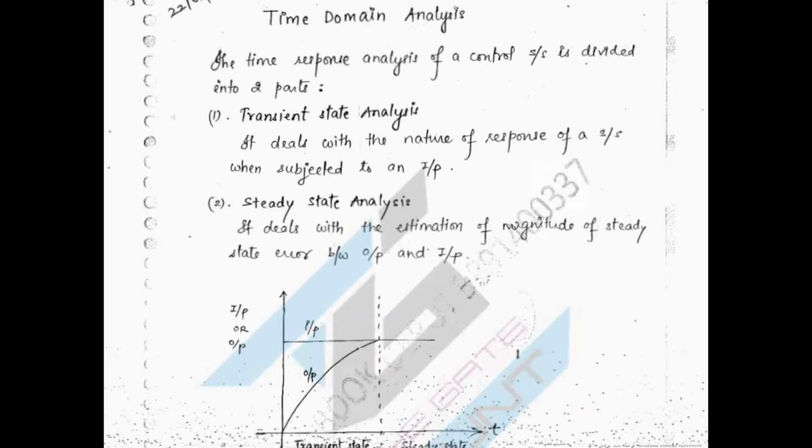Today we are going to focus on control systems. In the last three videos I covered some basic understanding of control systems. Now we are going to focus on the main topics of control systems from the perspective of IES or GATE examinations or local PSU examinations. Among that, there are five important topics, around 13 control system topics.